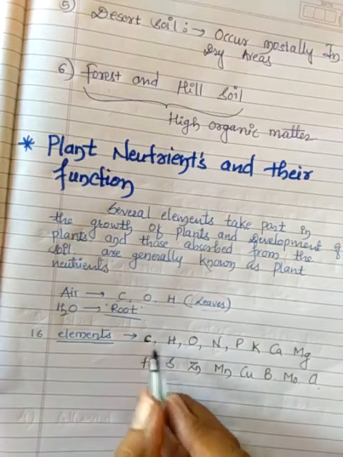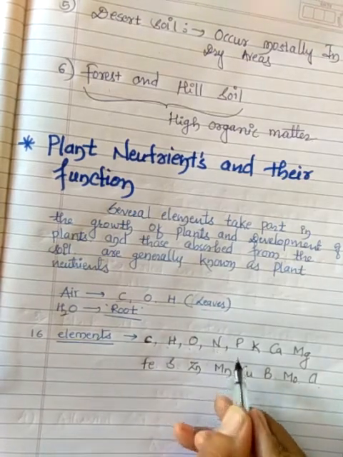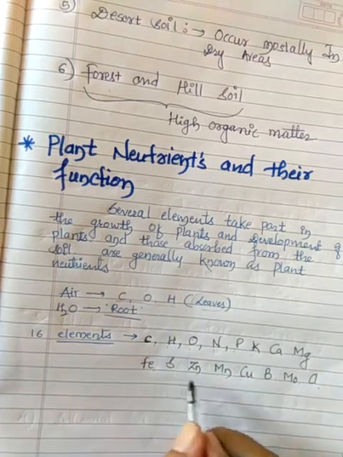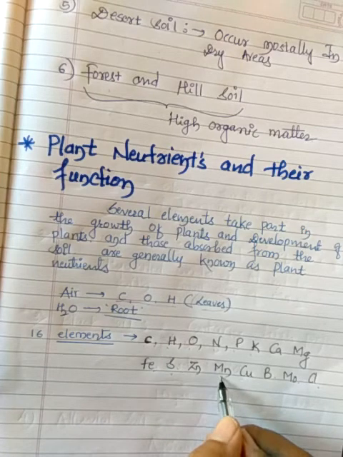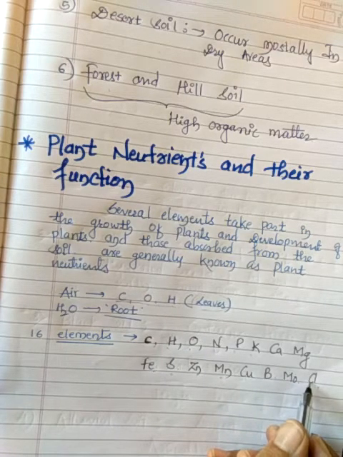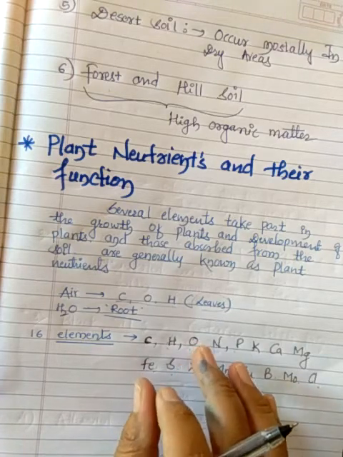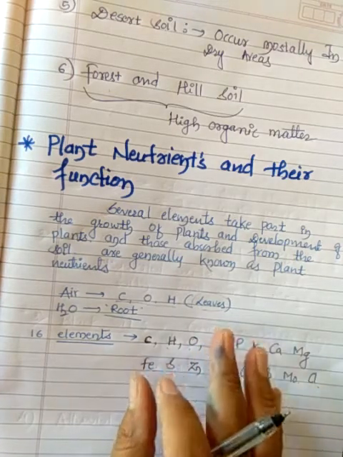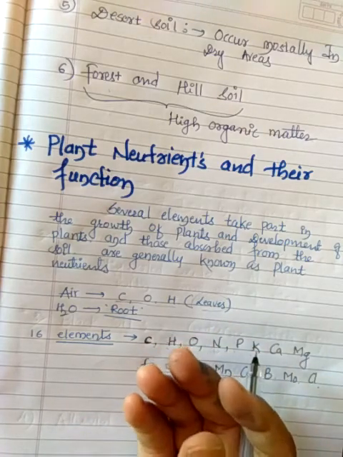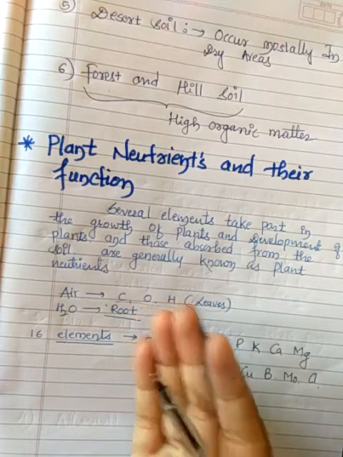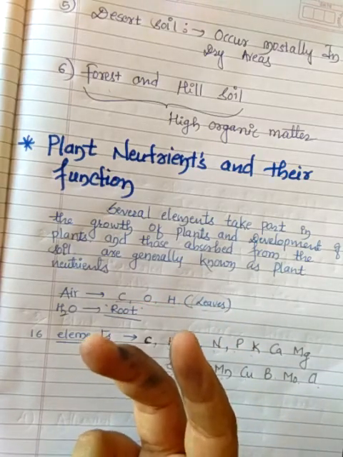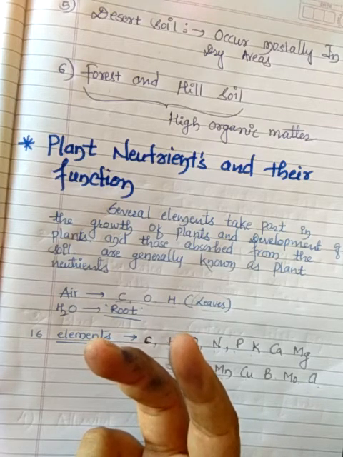First one is carbon, hydrogen, oxygen, nitrogen, phosphorus, potassium, calcium, magnesium, iron, sulfur, zinc, manganese, copper, boron, molybdenum, and chlorine. These elements serve as raw material for the growth and development of the plant and the formation of fruits as well as seeds. What is the main motto for giving all these elements to the plant? For good quality fruits and good quality seeds that we require from the plant.